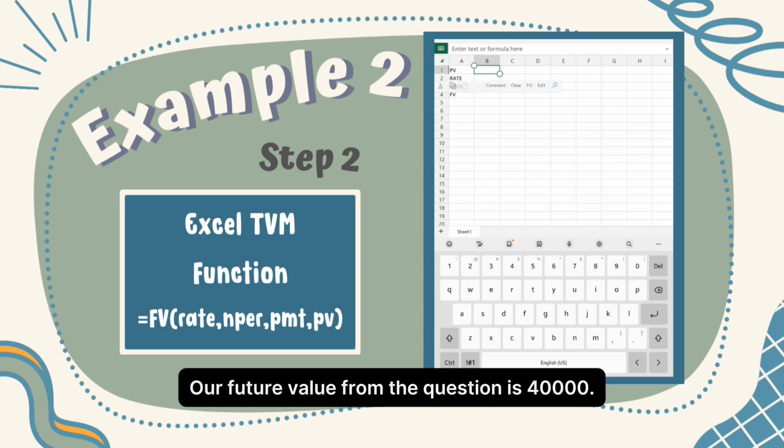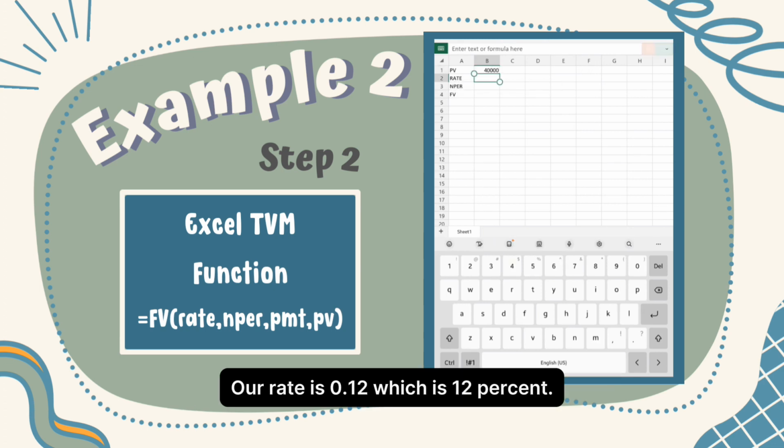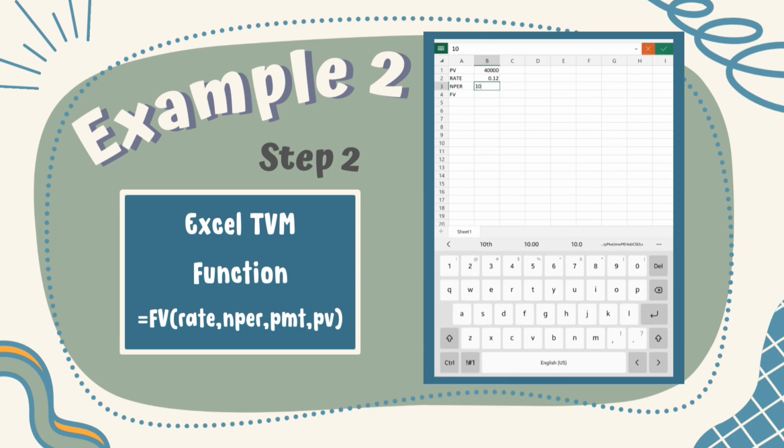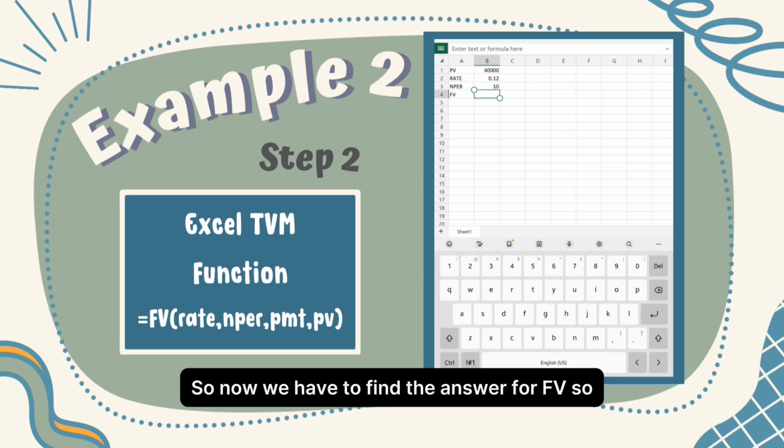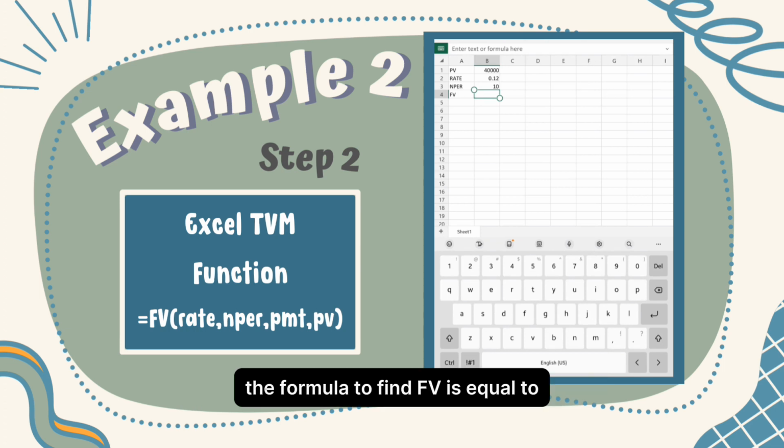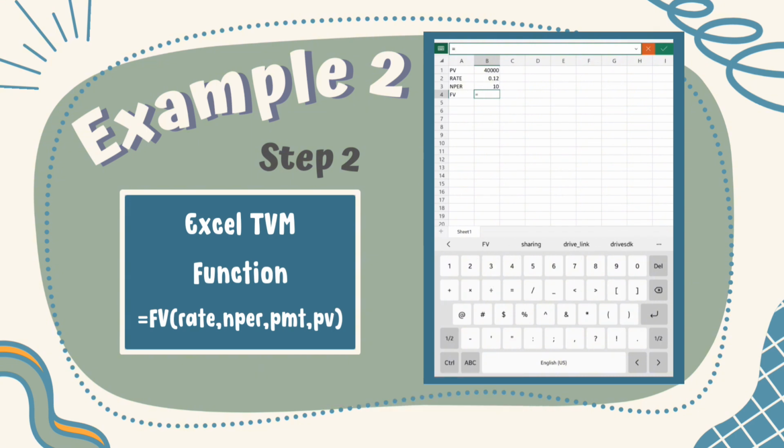Our present value from the question is 40,000. Our rate is 0.12, which is 12%. Our NPER is time, which is 10 years. So now we have to find the answer for FV. So the formula to find FV is equal to FV.